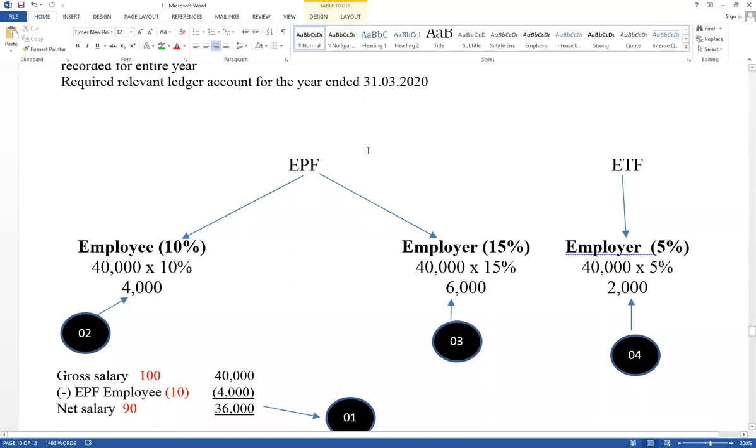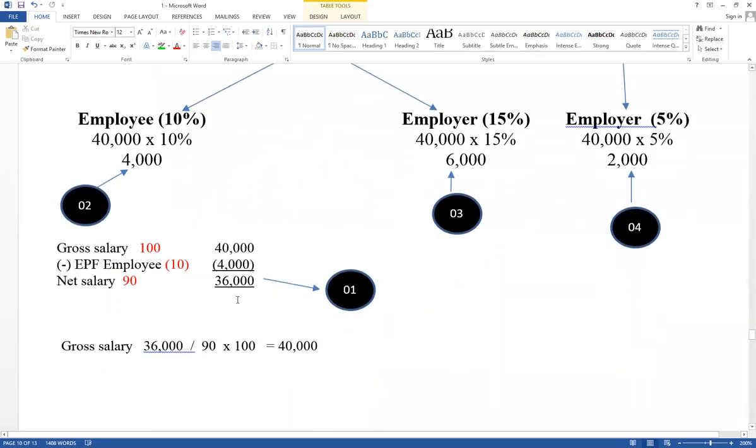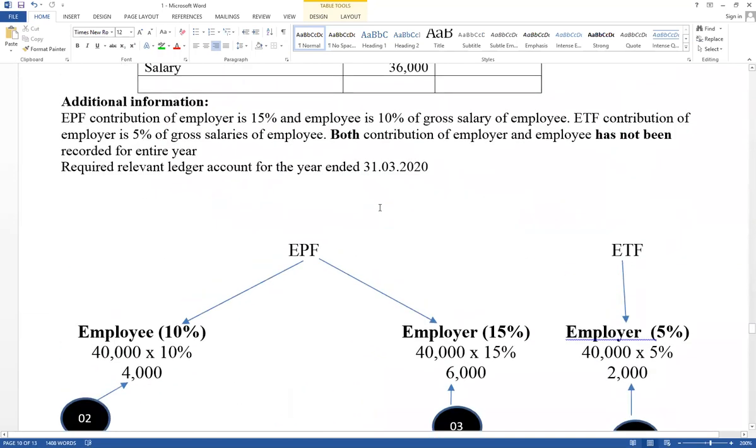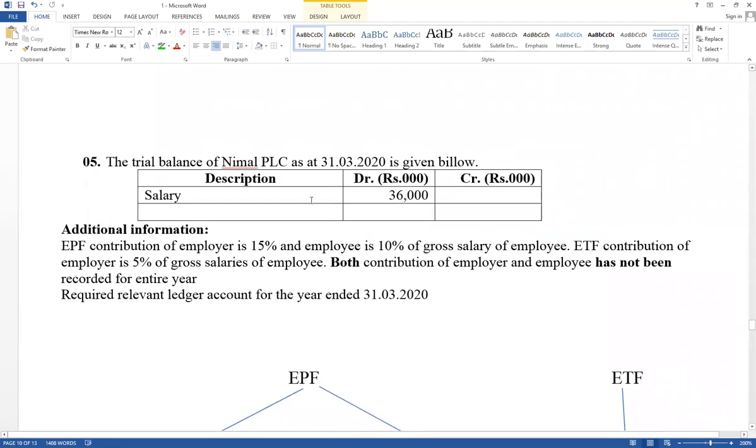Therefore, in the business point of view, you have to know how to record in the ledger accounts. Contribution of employee and contribution of employer, ETF, then think how much paid in cash. After deducting contribution of employee, balance part paid in cash. That is called net salary. Sometimes it has given net salary, sometimes it has given gross salary also. Therefore, I will discuss gross salary next day. Sometimes it has given trial balance, gross salary also.